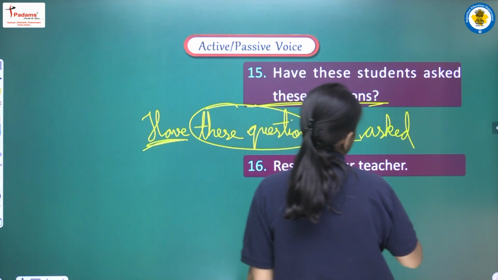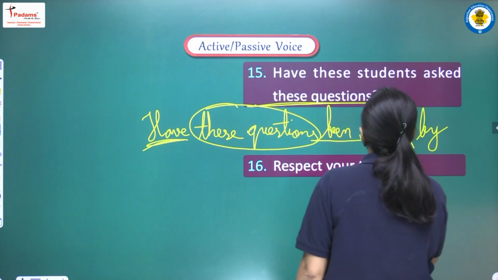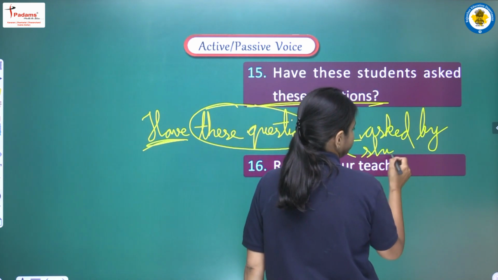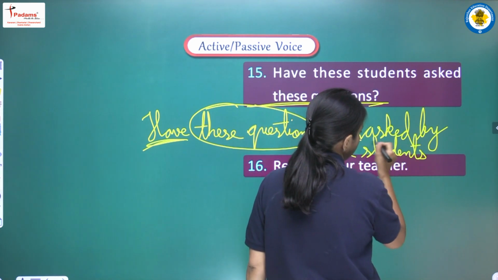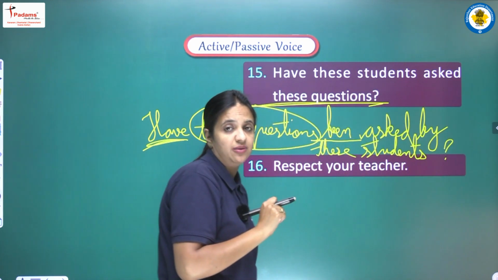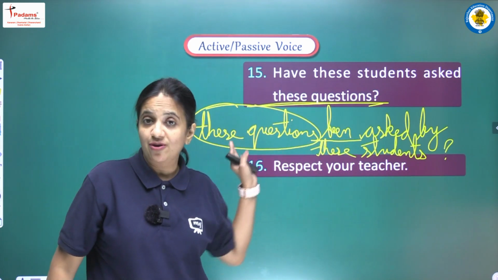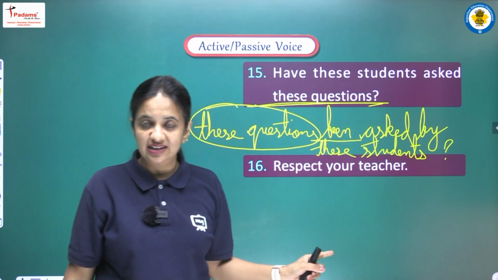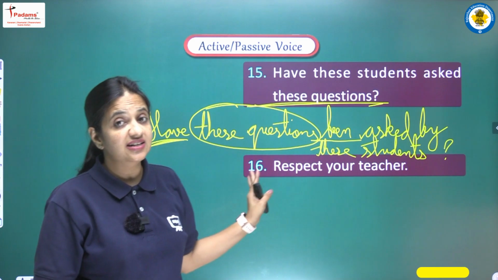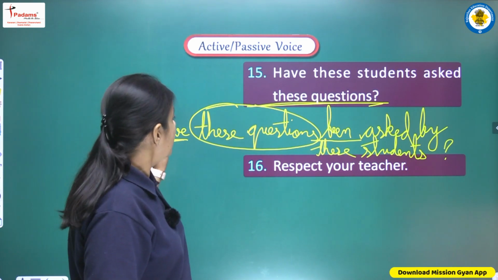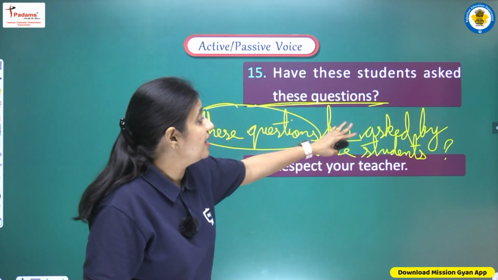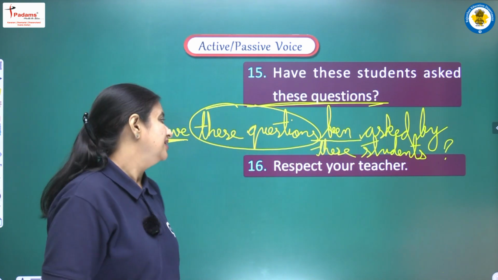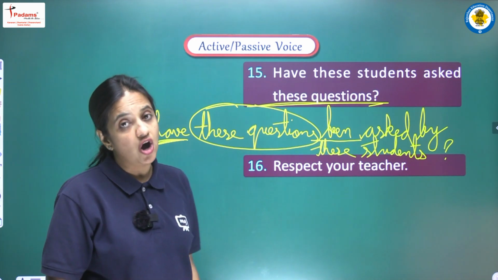What is the subject? The subject is these students. So by, I am writing here these students. And at the end, yes, we have to write one question mark. Be very careful. हमें interrogative format follow करना है. So we are writing a question mark at the end of the sentence. And in this manner, the complete sentence will be: have these questions been asked by these students.